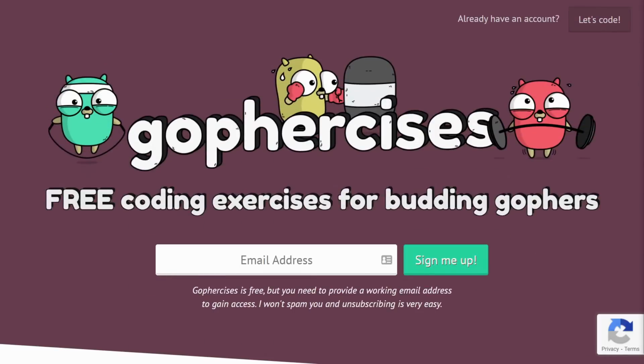This is how you can learn and practice the Go programming language. Golang is quickly becoming one of my absolute favorite programming languages, and it's awesome because you can do so much with it, and it is cross-platform. Runs on both Windows, Linux, Mac, wherever you need it to be, and it is super fast and powerful.